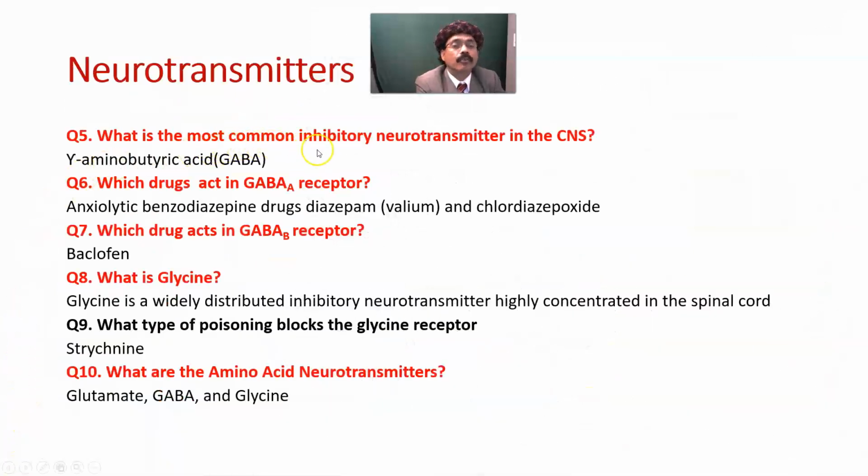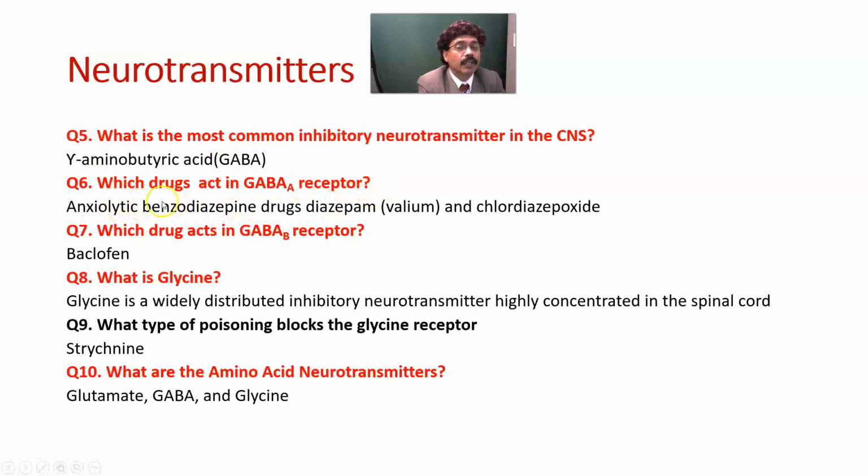What is the most common inhibitory neurotransmitter in the central nervous system? That is gamma aminobutyric acid. Which drug acts on the gamma aminobutyric acid A receptor?